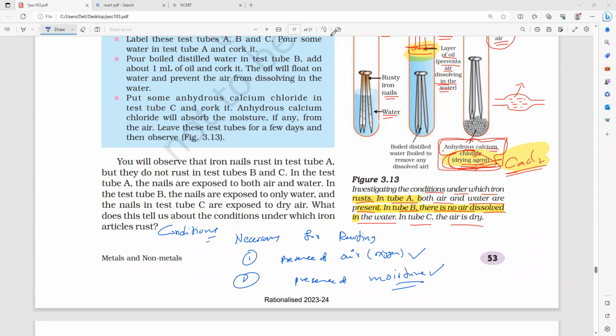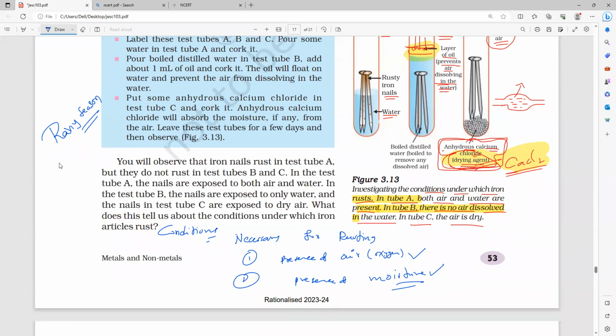So these two conditions can be fulfilled by the moisture. So that is the reason the rate of rusting becomes very fast in which season? Anybody can tell? Rainy season or summer season? Rainy season. So in rainy season, the rate of corrosion is greater.